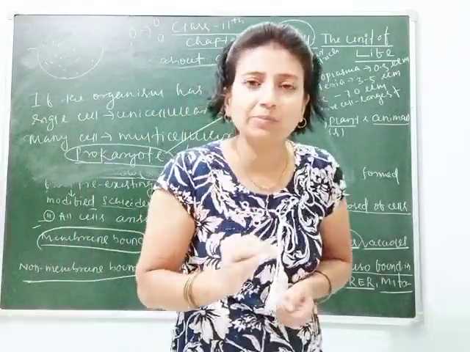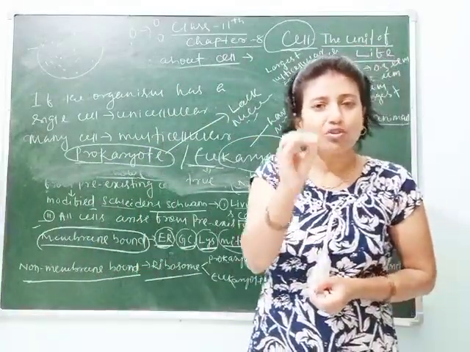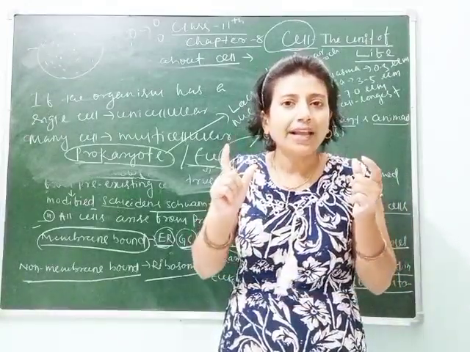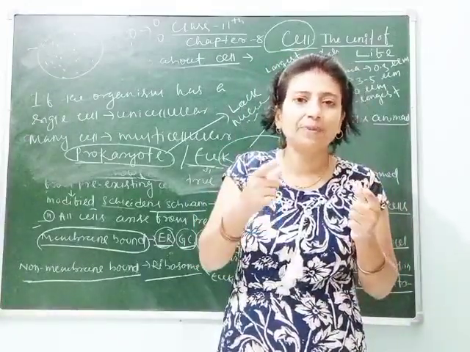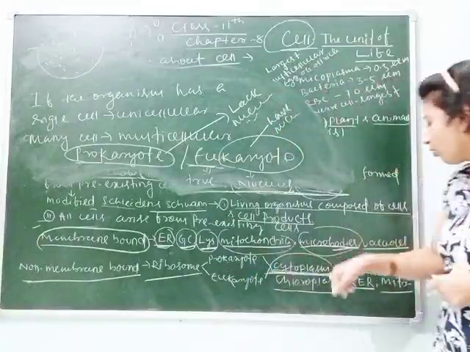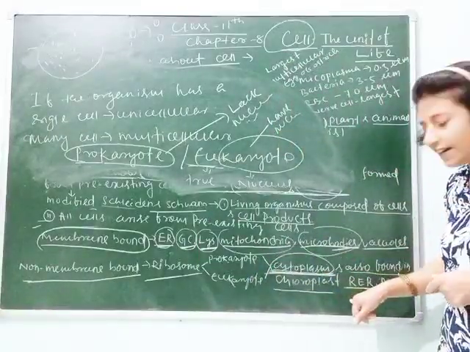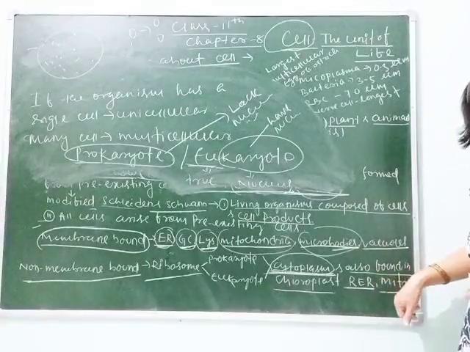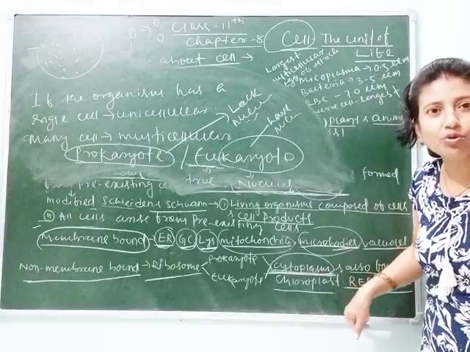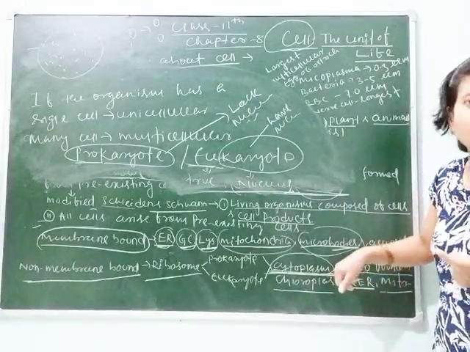Here I want to explain that ribosome is found not only in the cytoplasm but also in some other cell organelles, that is, the chloroplast, rough endoplasmic reticulum and mitochondria. These organelles also contain separate ribosomes within their membrane bound structures.